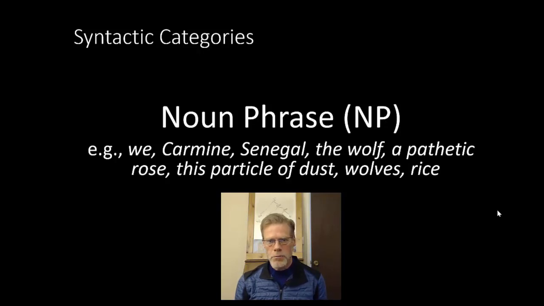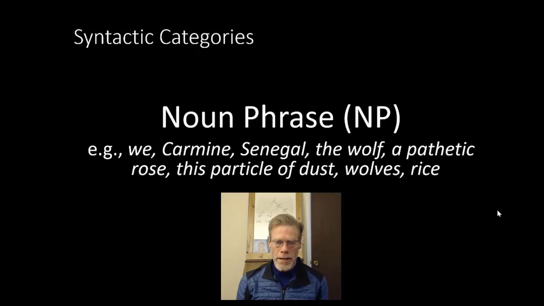So, for example, any pronoun can act as a noun phrase by itself, as can a proper name like Carmine or Senegal. But we also get strings of words like the wolf, or a pathetic rose, or this particle of dust, or wolves, which is a single word. But notice that when it's plural, a common noun can act as a noun phrase all by itself, or if it's a mass noun, that is to say it's uncountable, like rice, it can also act as a noun phrase all by itself. So for example, we can say, we like rice.